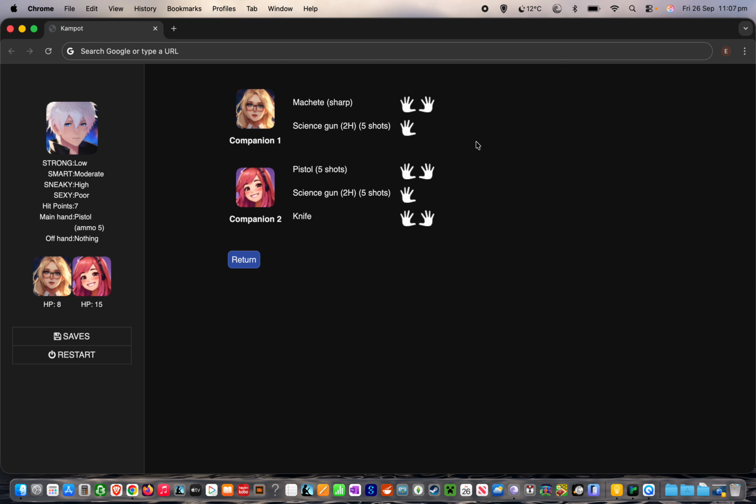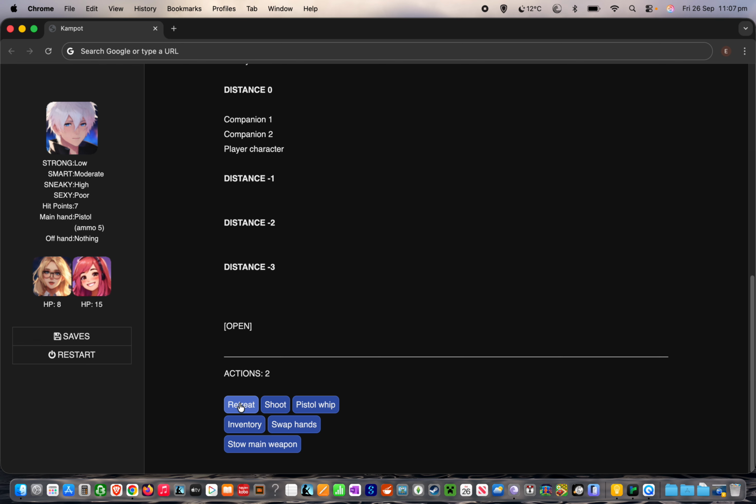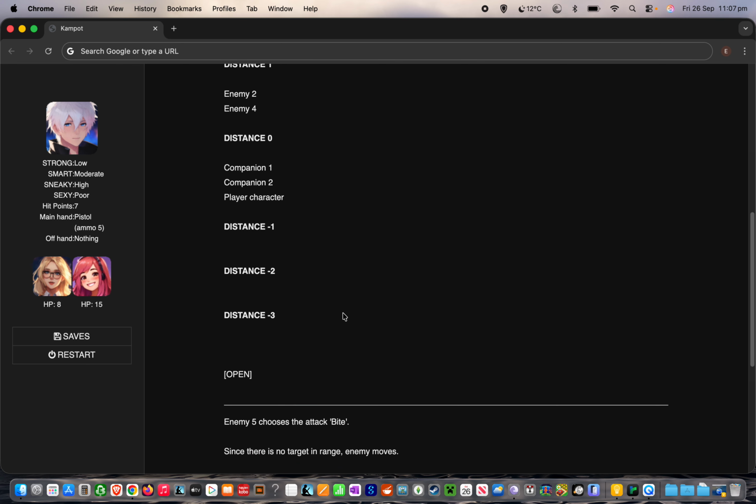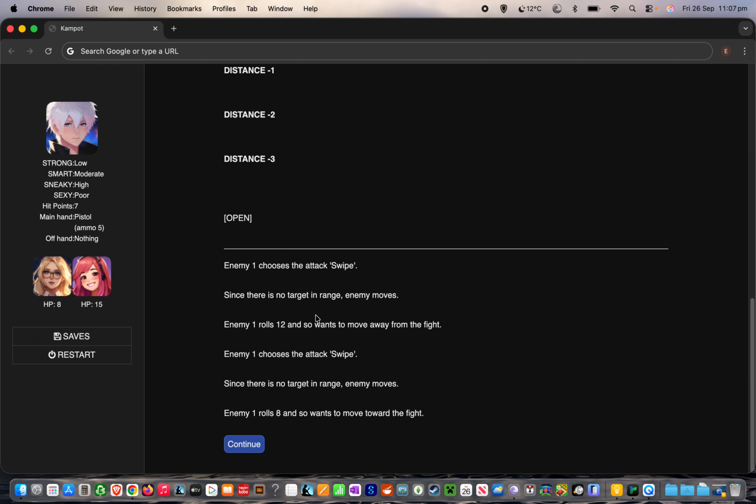But yeah, I don't know that it's that noticeable, but I did want to point out that it slightly doesn't make sense which icon is used for which hand, but it looks a lot better that way, and that's why I did it that way. Anyway, so let's order them to take the machete, and we'll just click through. I'll just retreat and advance, and then we'll click through to that companion's turn. And we'll see the other change.